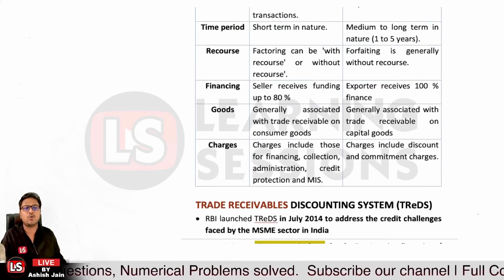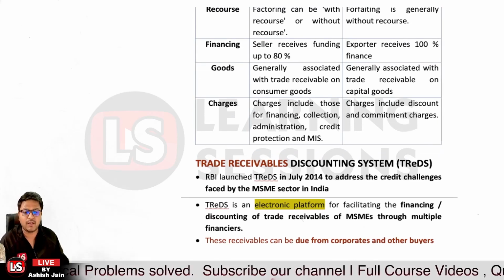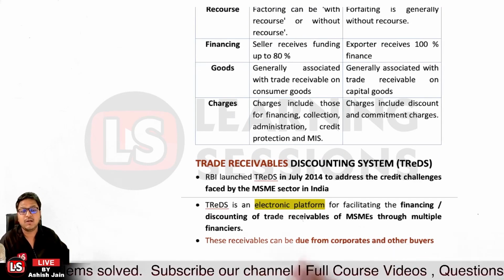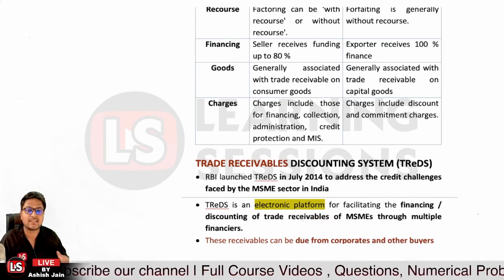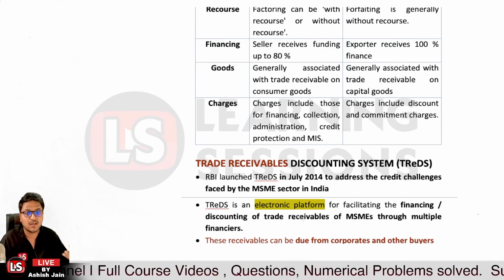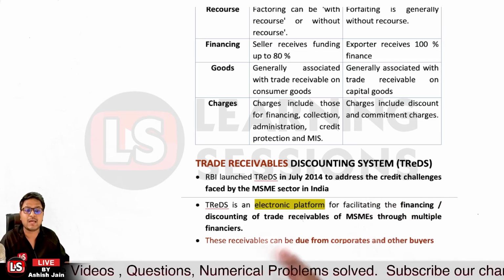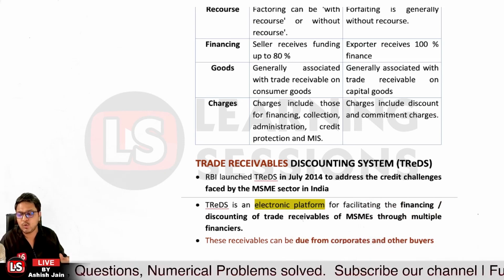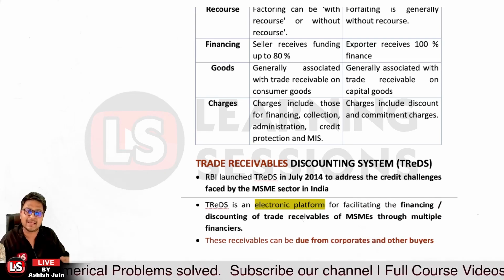And after that, it's related to TReDS, that is, the Trade Receivables Discounting System. Now, the Reserve Bank of India in 2014 launched the TReDS system so as to address the credit challenges faced by the MSME sector in India. What were those credit challenges? The receivables were not promptly available to the MSME sector. That led to what? Lowering of liquidity with the MSMEs to run their working operating cycles.